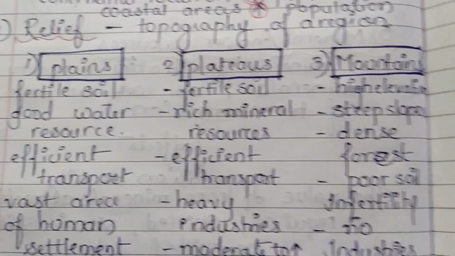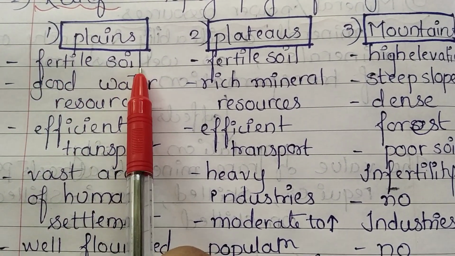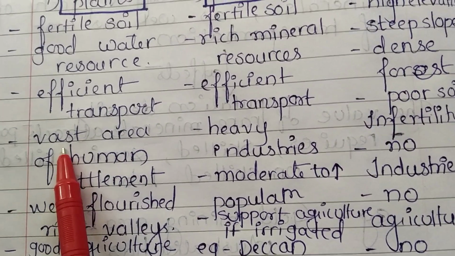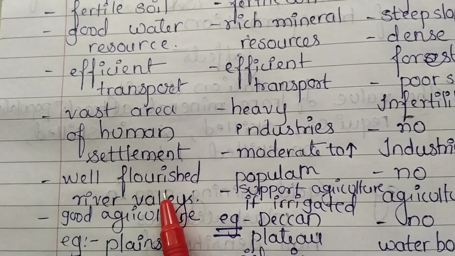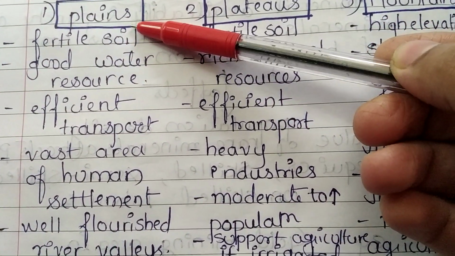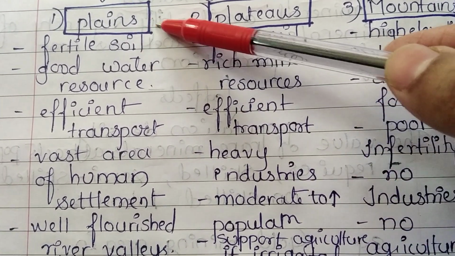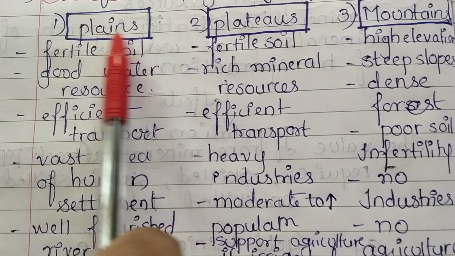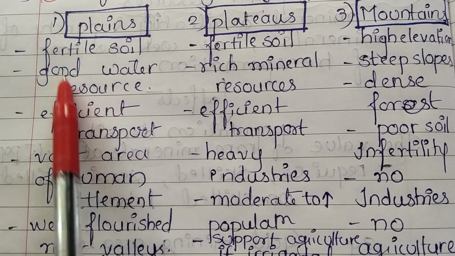Plains have fertile soil, good water resources, efficient transport, vast areas of human settlement, well flourished river valleys and good agriculture. You all know what a plain is. A plain is a broad surface area or a flat land surface. As it is flat, the soil is also fertile and water resources are also good.